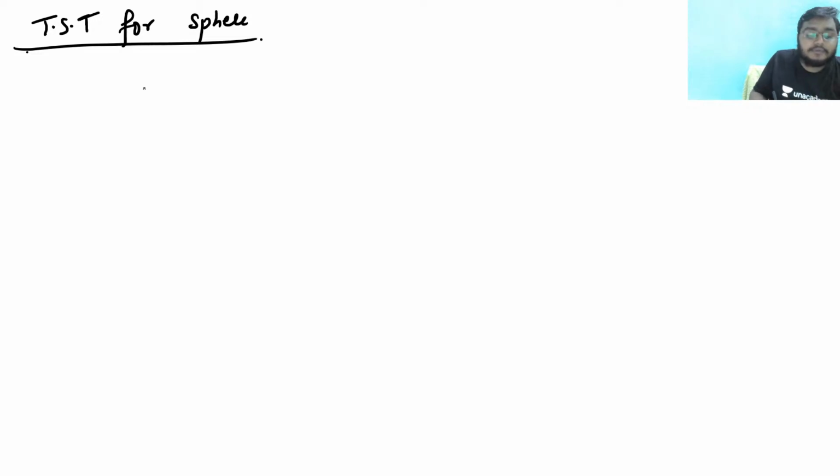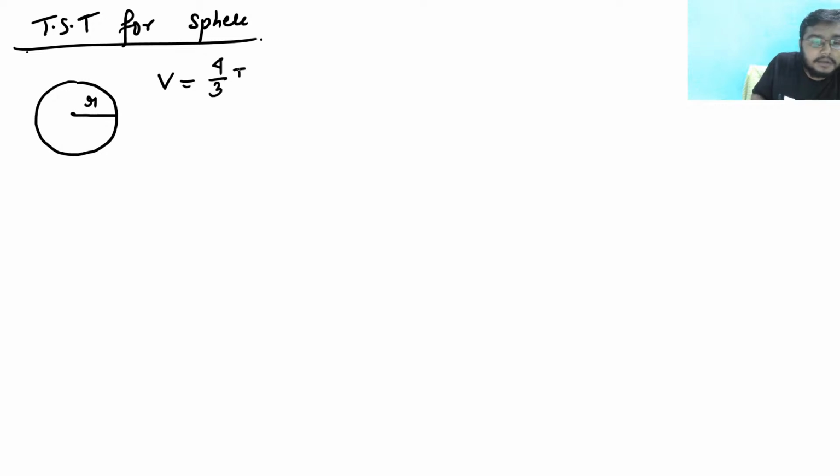Now for the total solidification time for a sphere, suppose this is my sphere and this sphere has some radius r. What would be the volume of this sphere? I know that the volume is 4 by 3 pi r cube. So this is the volume.